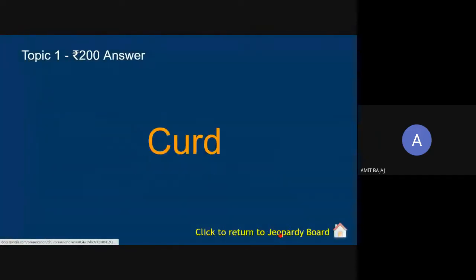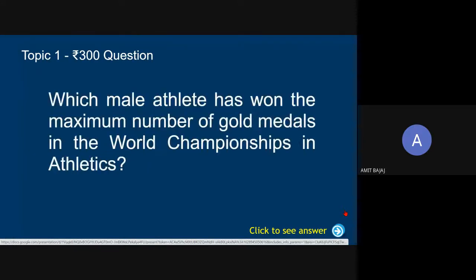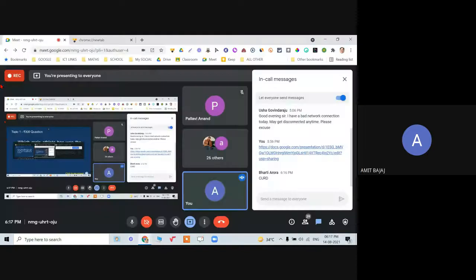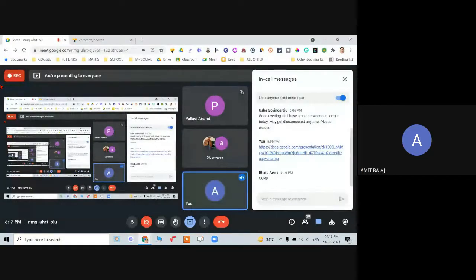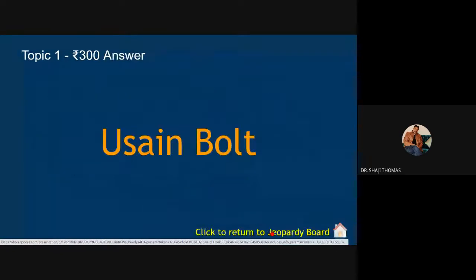So click to see the answer. The answer is with you. Back to this, click on this. Next question. Which male athlete has won the maximum number of gold medals in the World Championships in athletics? Anyone? नीरज नहीं है, पक्की बात. Carl Lewis. It's Usain Bolt. Oh, Usain Bolt.